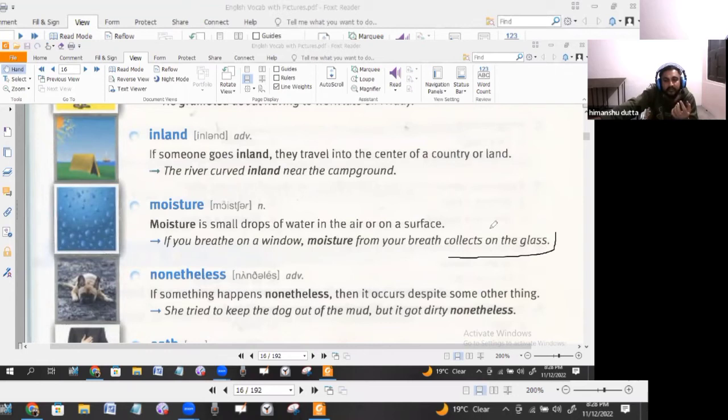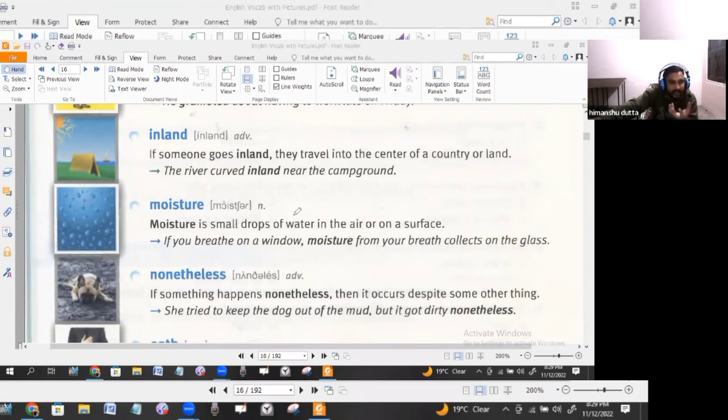collects on the glass. Okay, so you see, breathe, breath. Okay, the breath of your breath. Here, your breath, that means here it is a noun. Breathe is an action. So the pronunciation is different. Breathe and breath. Okay, both are different. If you breathe on a window, that's an action. When you outflow your breath onto the window, that means that the activity is known as breathing.